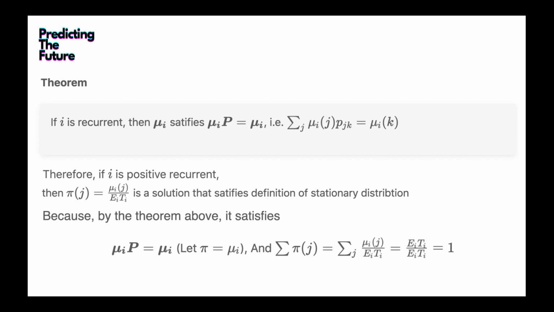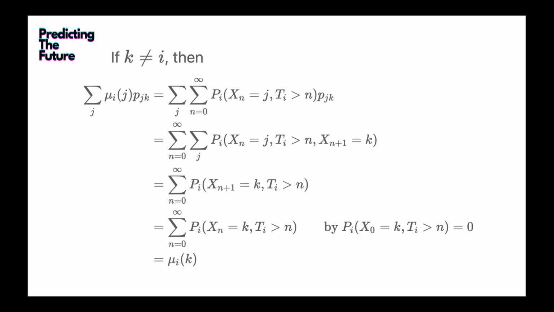So mu_ij over E_iT_i is a solution that satisfies the definition of a stationary distribution, because by the theorems above, it already satisfies mu_i P equals mu_i. And if we divide the whole term by E_iT_i, it will satisfy the other condition, that the summation of pi_j equals 1.